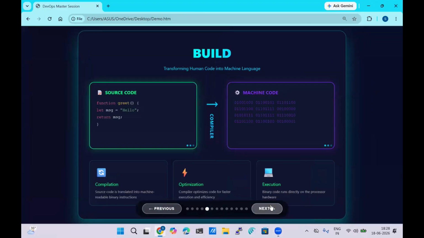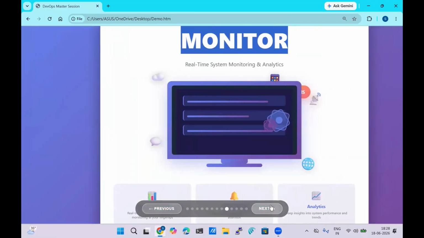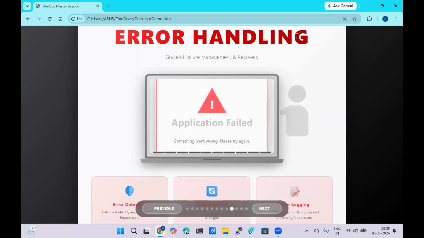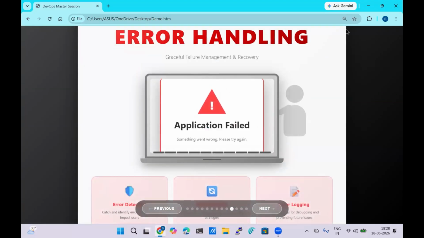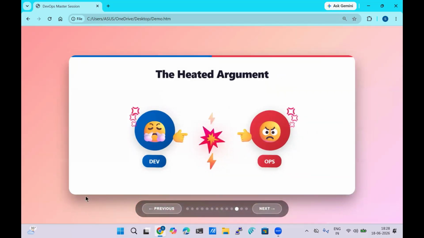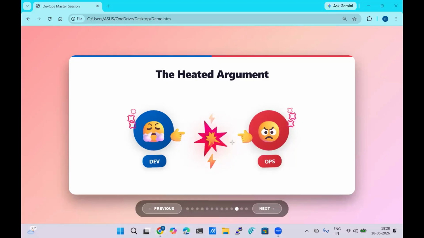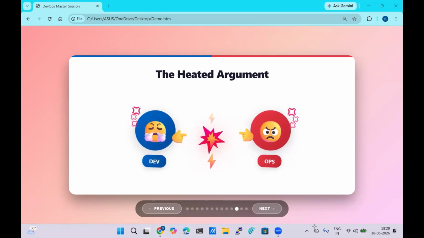Let me tell you. If I have deployed my application over the server and my application has failed in the server, there is a lot of confusion between your development team as well as the operational team. So what was the confusion?